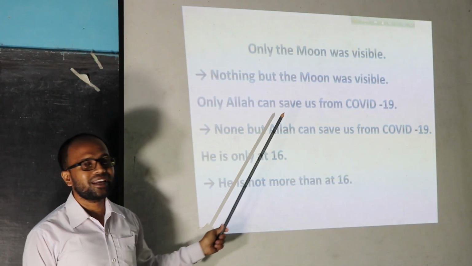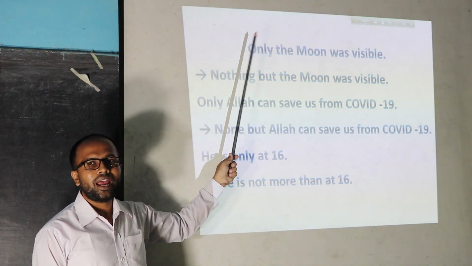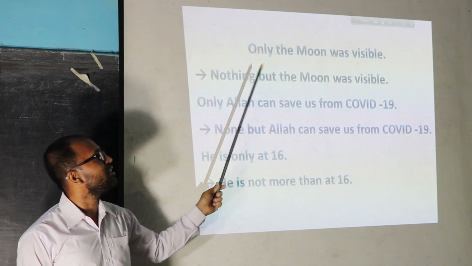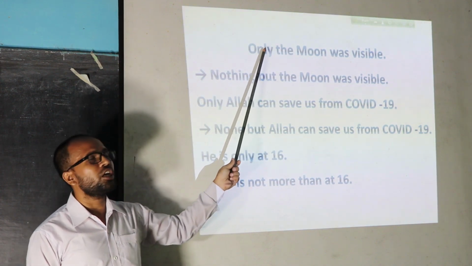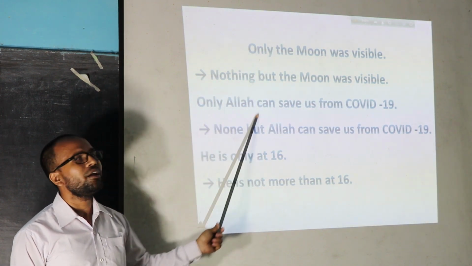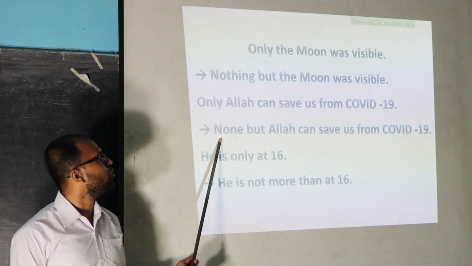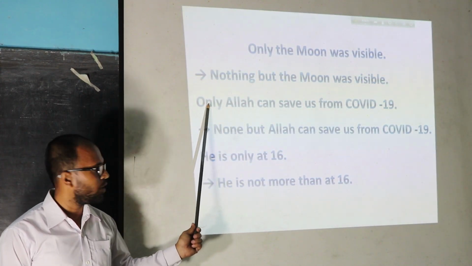So we are clear that if we find only or alone, and if it indicates any substance, then we can use nothing but for the omission of only or alone, and if we find any person, then we can use none but for the omission of only or alone.